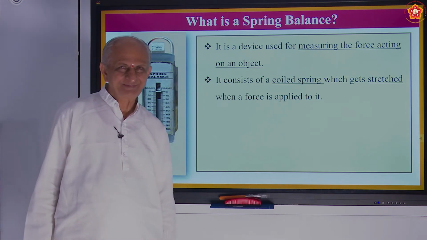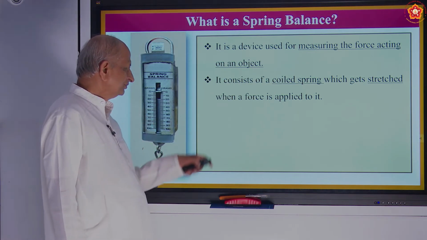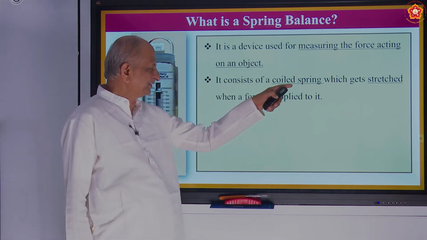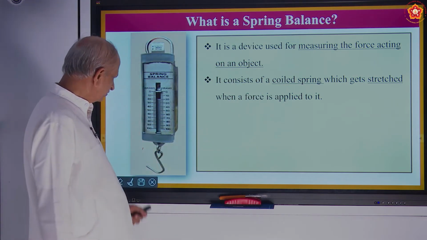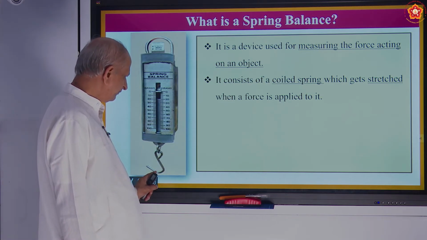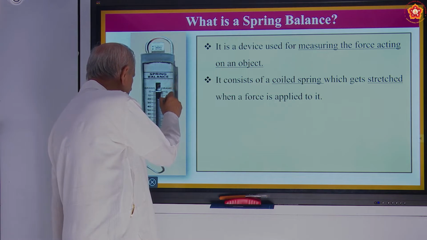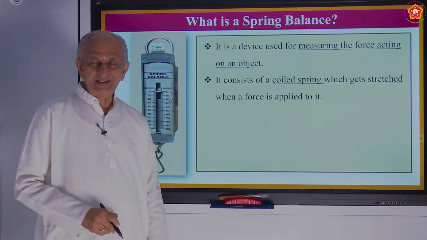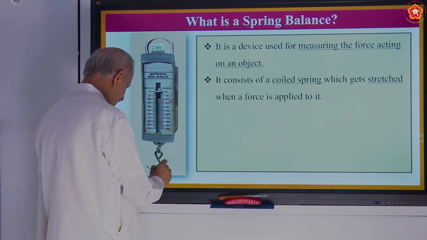Correct? Spring, you have all experienced it. So it consists of a coiled spring which gets stretched when a force is applied to it. When you keep some weight on the hanger here, the index will come down. The index will move down depending on the weight here.